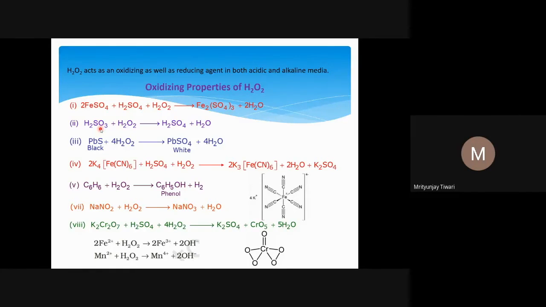So H2O2 oxidizes H2SO3 to form H2SO4. Now it also oxidizes PbS, plumbous sulfide, to form PbSO4 plus 4H2O. One should remember here that the Pb, lead +2 oxidation state is more stable than the lead +4 oxidation state.